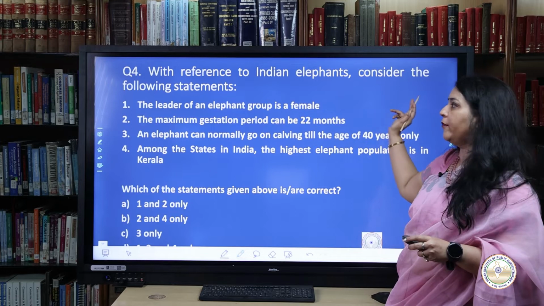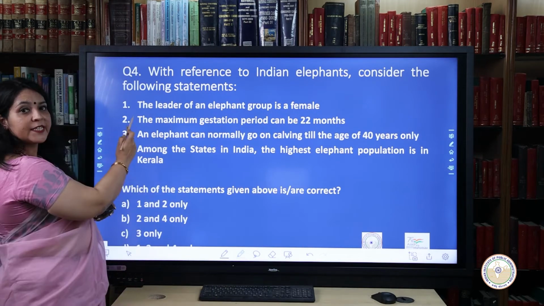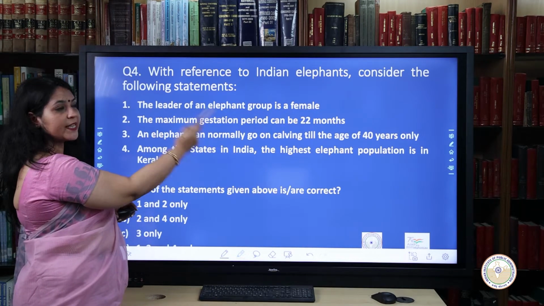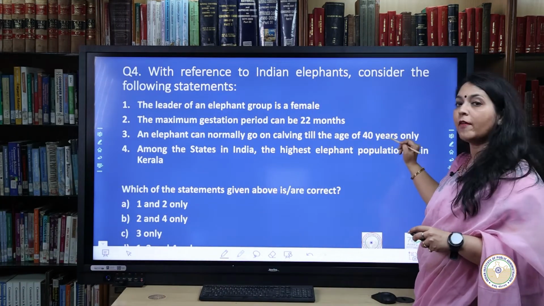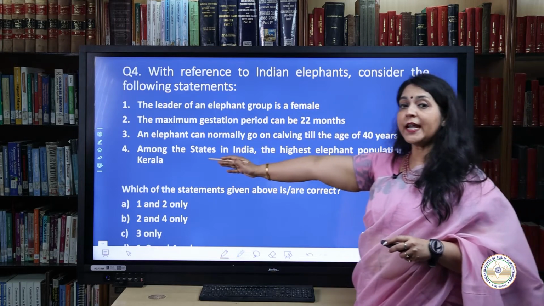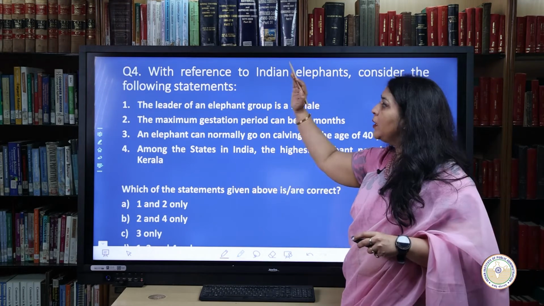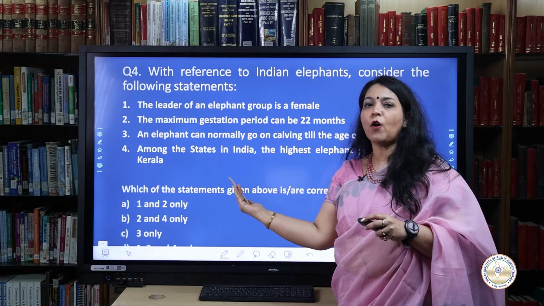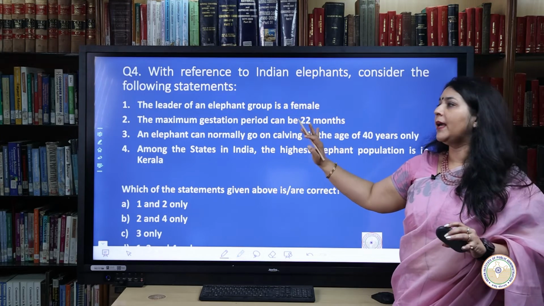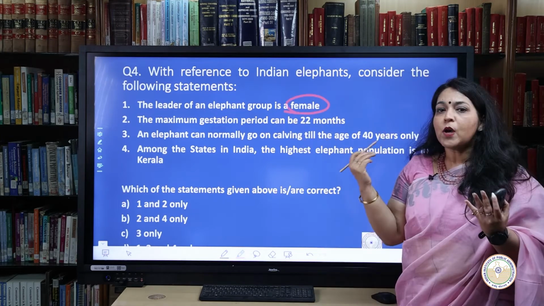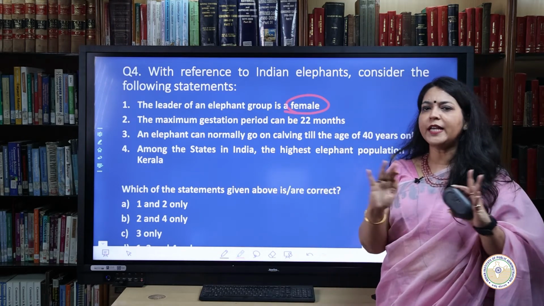With reference to Indian elephants, consider the following statements. The leader of an elephant group is a female. Statement 2 is the maximum gestation period can be 22 months. The third statement is an elephant can normally go on calving till the age of 40 years. Fourth statement is among the states in India, the highest elephant population is in Kerala. Looking at the statements one by one and arriving at our answers, the first statement states that the leader of an elephant group is female, which is absolutely correct, because leaders are frequently females who guide the group through dry and wet seasons in various parts of the country.